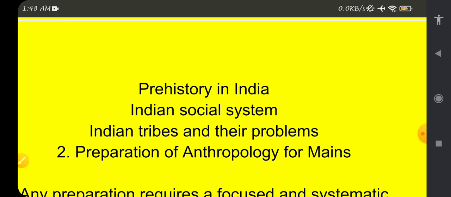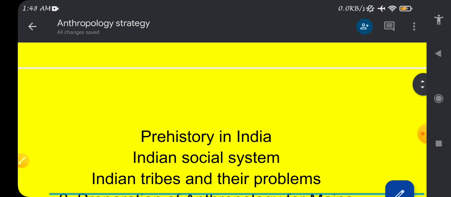In the Indian social system, we are going to study what a social system is, what social strata are present, and what different types of societies India had in the past and has now, from caste to the type of elite people, to the different issues present in Indian tribes and their problems. These should all be in our mind.